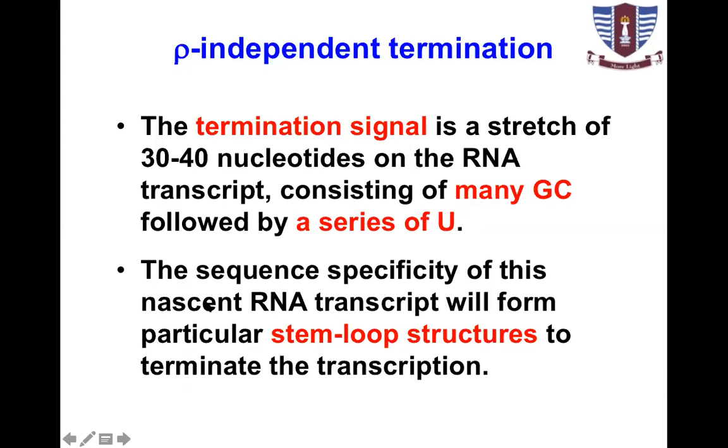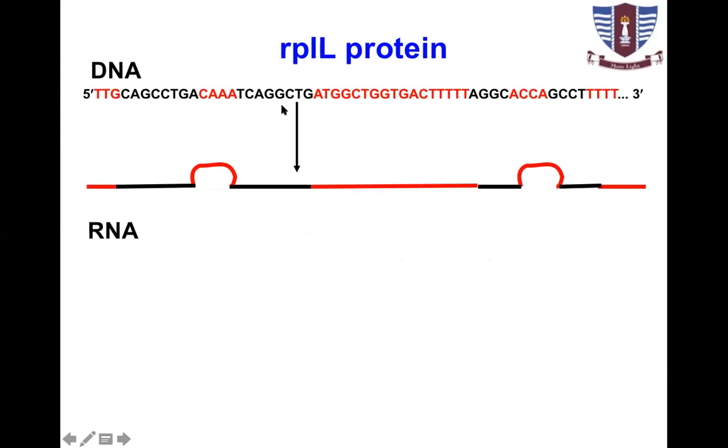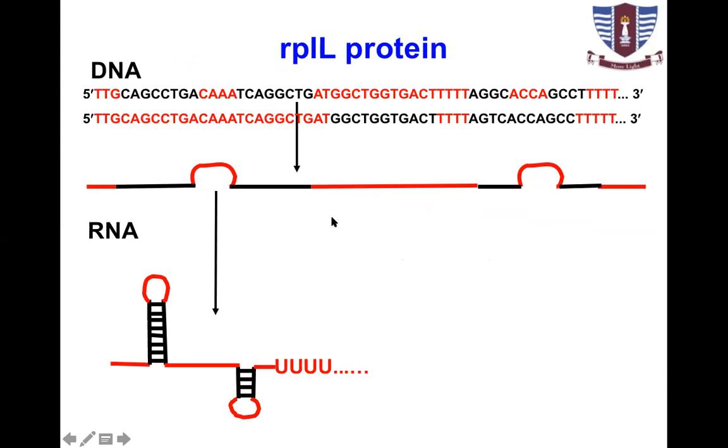The sequence specificity of this nascent RNA transcript makes a loop structure for the termination of transcription. A hairpin-like loop is produced in rho-independent termination. Look at this. This is DNA, and this is newly synthesized RNA. This RNA makes a hairpin-like loop structure. This hairpin acts like a stop gear, a brake, a handbrake.